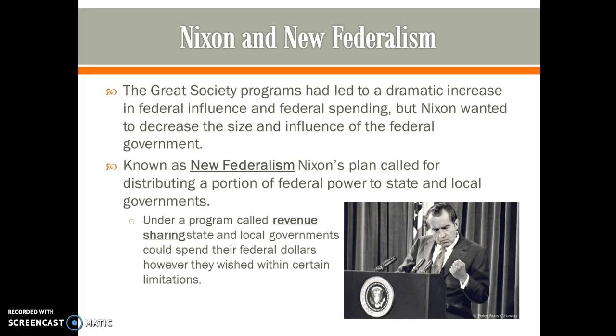The Great Society programs had led to a dramatic increase in federal influence and federal spending, but Nixon wanted to decrease the size and the influence of the federal government. Known as New Federalism, Nixon's plan called for a distributing of a portion of federal power to state and local governments. Under a program called revenue sharing, state and local governments could spend their federal dollars however they wished within certain limitations. This is when the Republican Party became known for what it is today.